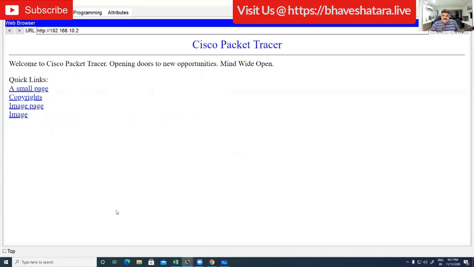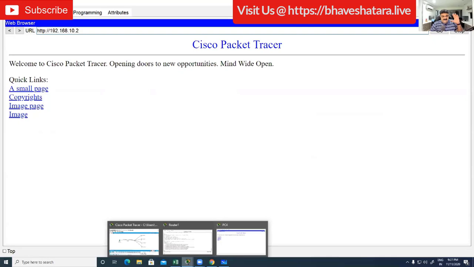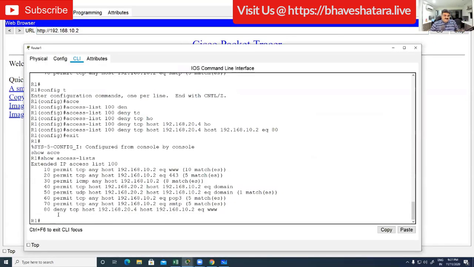Did you understand it or not? Understand the way the access list works, and understand the sequence number as well. If it is clear, type clear, and if you require any explanation, you can ask me a question. Is it clear, guys? Sequence number is most important. If you allowed 80 over here, it will allow. It will not go to line number 20, 30, 40, even if 80 is deny.